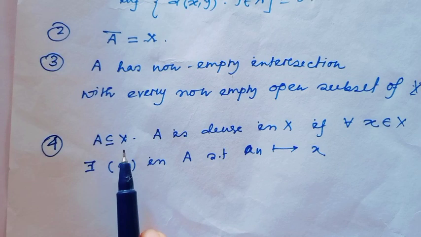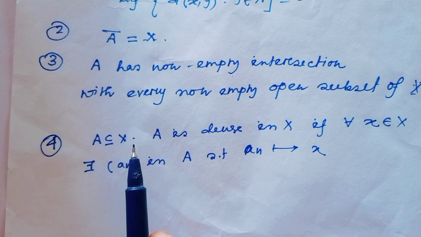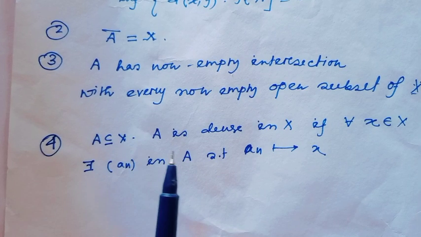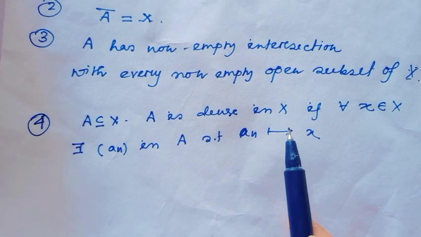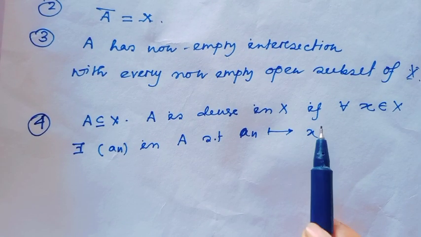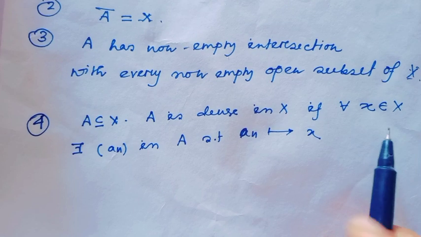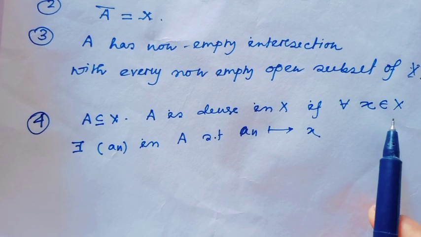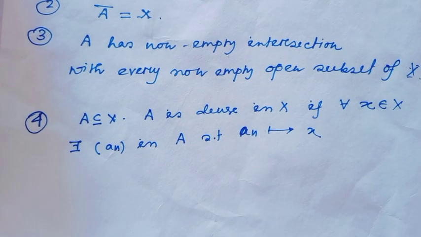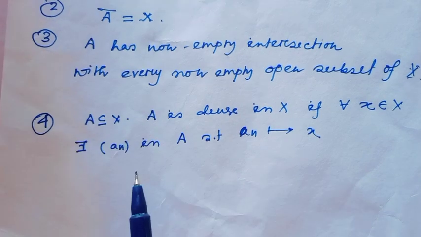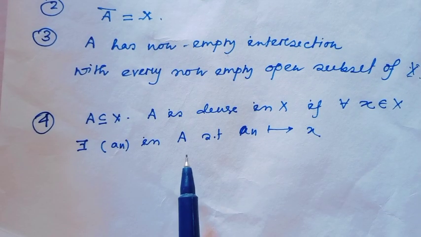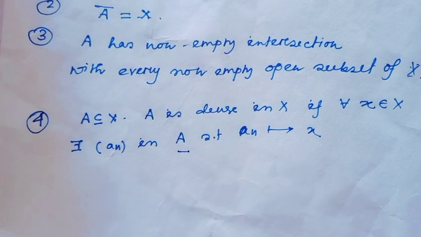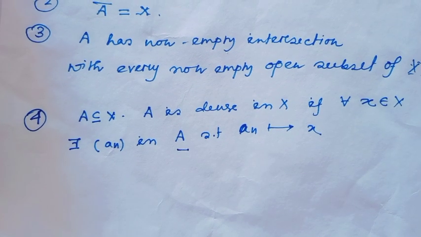A, which is a subset of the metric space X, is dense in X if for all x belonging to X, there exists a sequence a_n in the set A such that a_n converges to x.